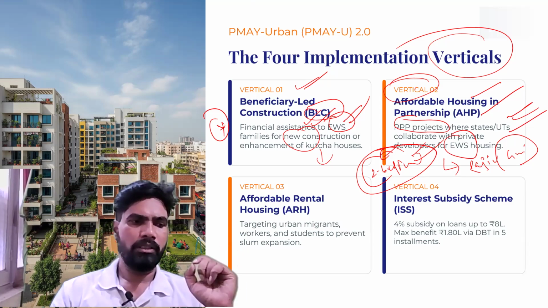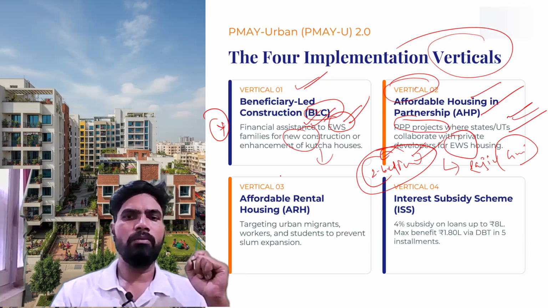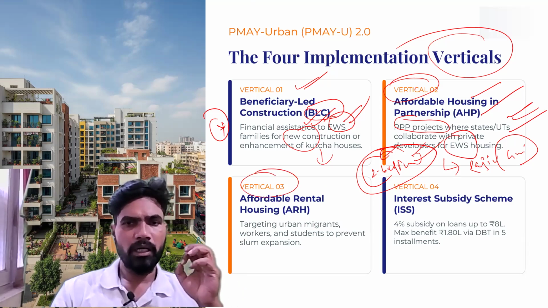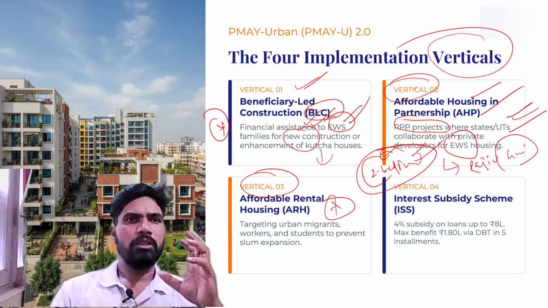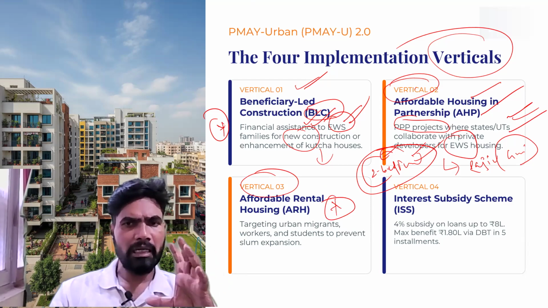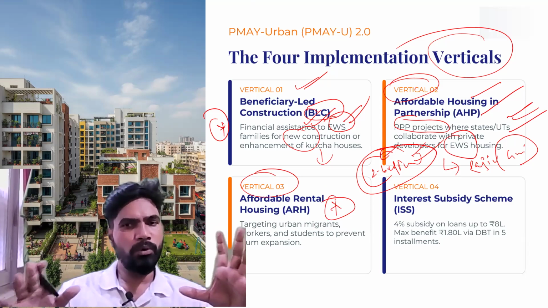Right. We will move forward. We will come to vertical 3. Vertical 3 is affordable rental housing. You see, this is also very, very critical. You can say the rental housing in urban areas in our country has broken. It is a broken system.